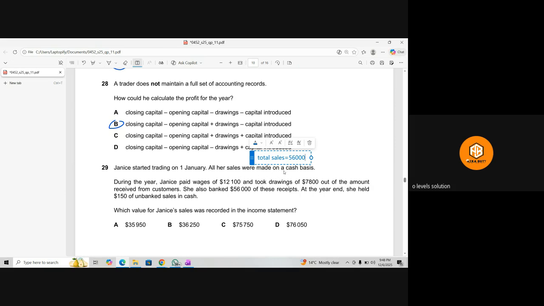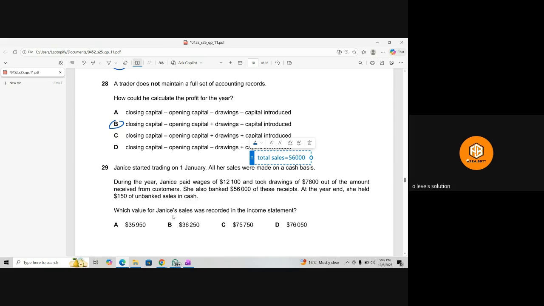He received the amount from the customers, and then paid the wages, and then took the drawings, and then she also banked the $56,000 into the business. Plus the cash she has in hand, which is left from all these expenses, and at the end she has this 150. So the total sales we are going to write.